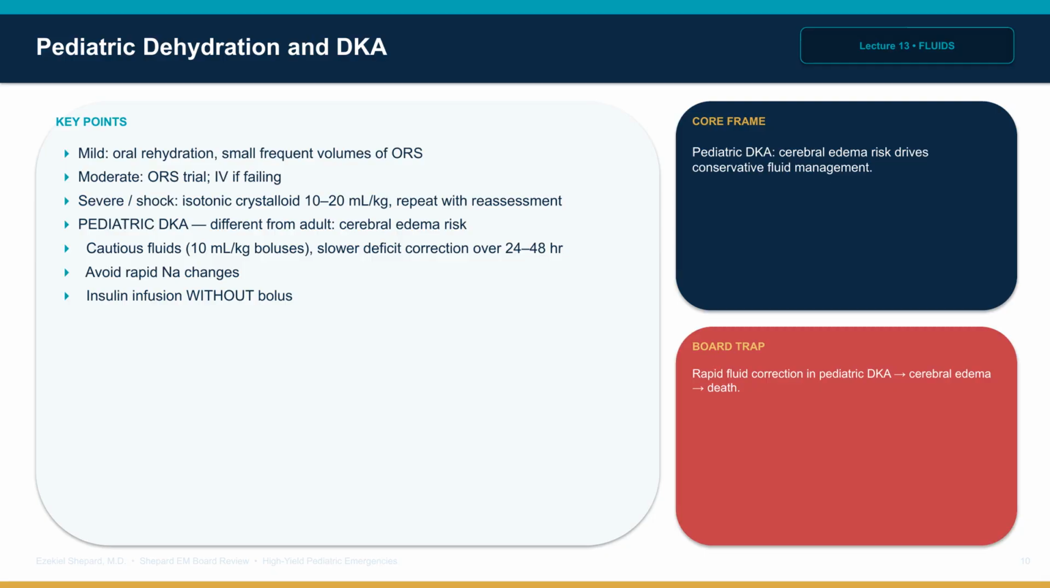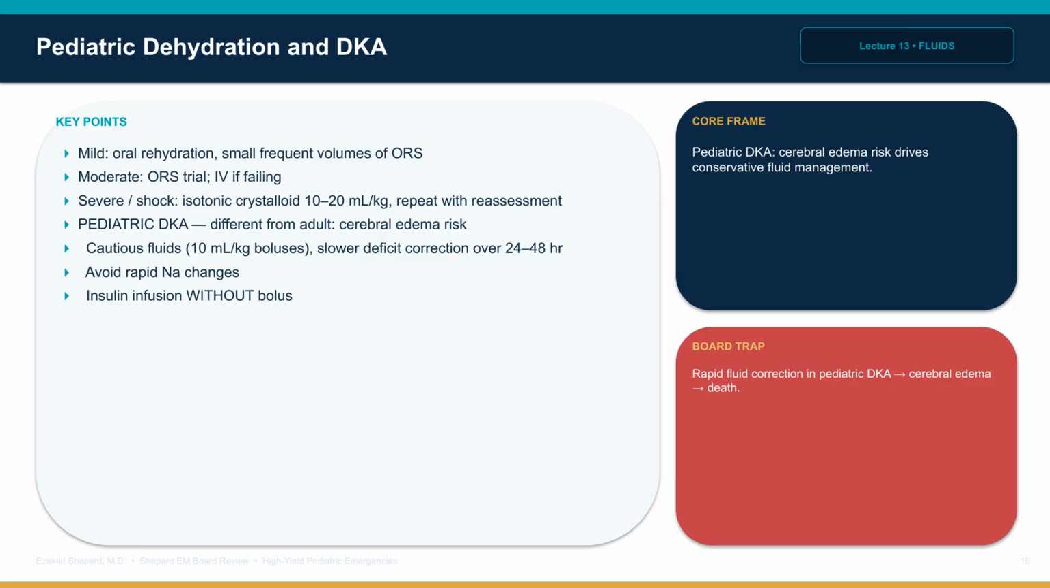Pediatric dehydration management is severity-based. Mild dehydration: oral rehydration with small frequent volumes of an electrolyte solution. Moderate: oral rehydration trial, intravenous if failing. Severe or shock: isotonic crystalloid boluses 10 to 20 milliliters per kilogram repeated with reassessment.